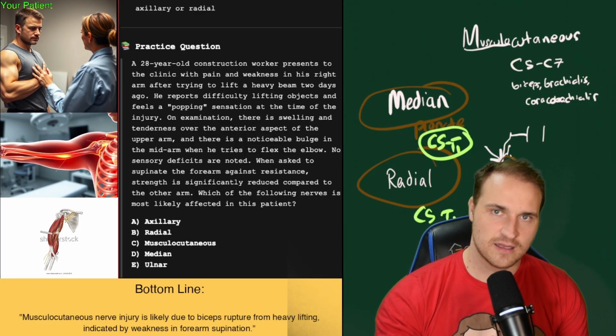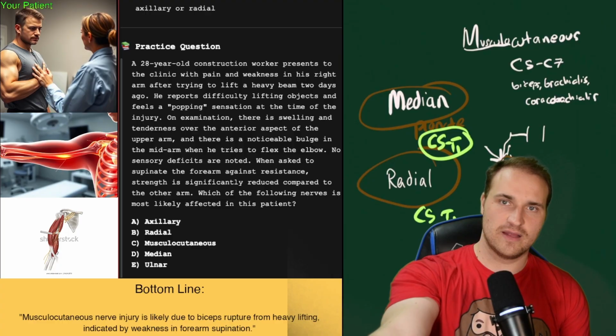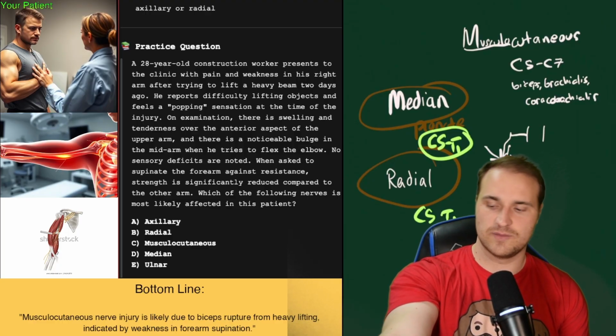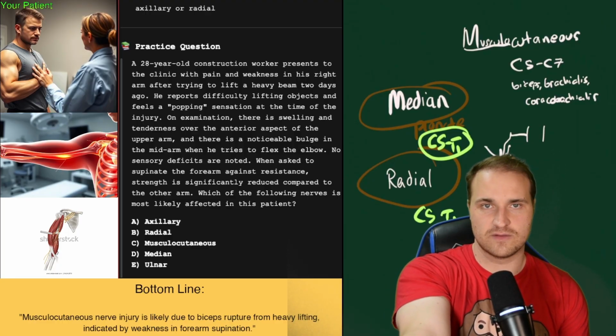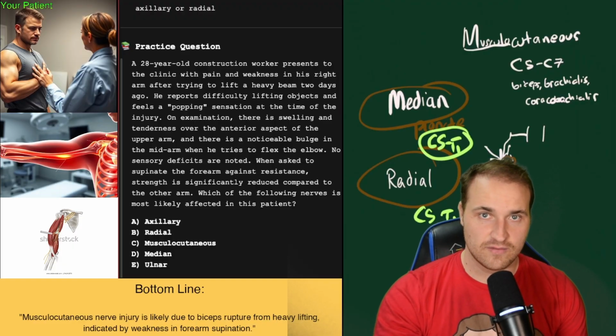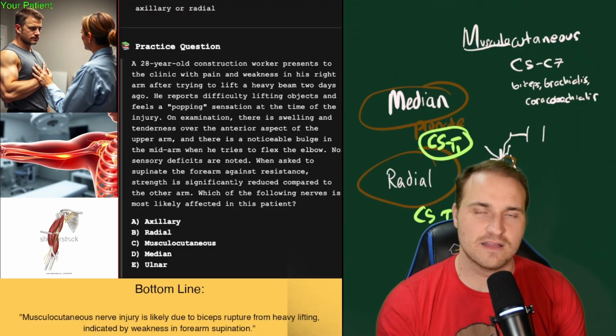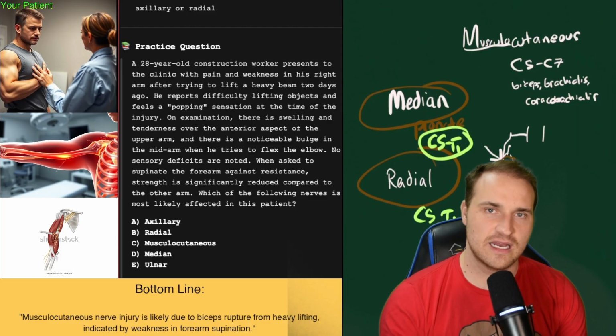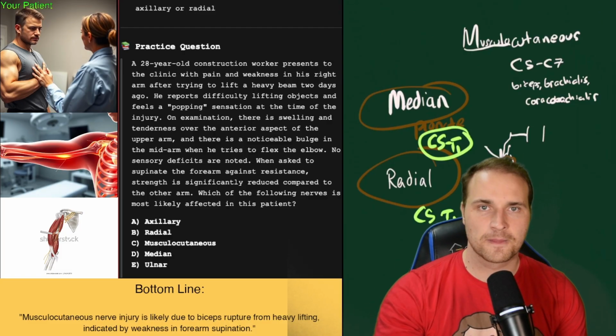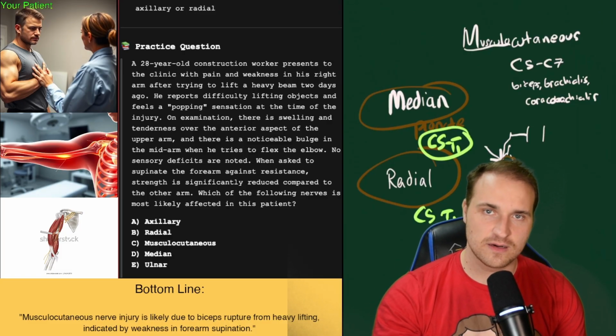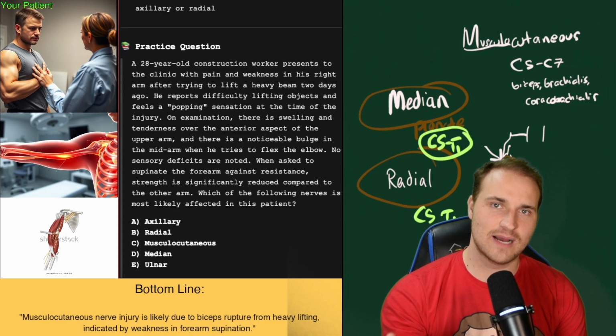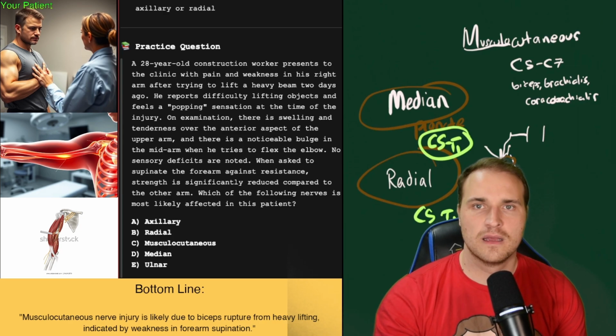So the radial, you have extension of the elbow and the wrist and the fingers, and also supination of the triceps. Okay, so that's the radial, and then the main function of the median is the flexion of the wrist and the fingers and the thumb opposition, and also forearm pronation. In the hand muscles, the median does the thenar muscles, that's thumb opposition and also abduction and flexion. And all the motor ends before the wrist in the radial.